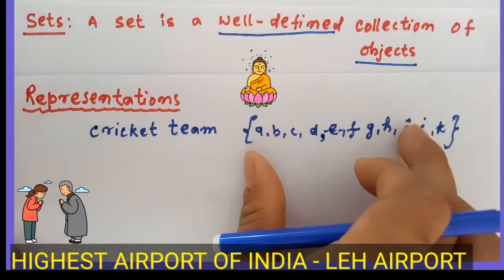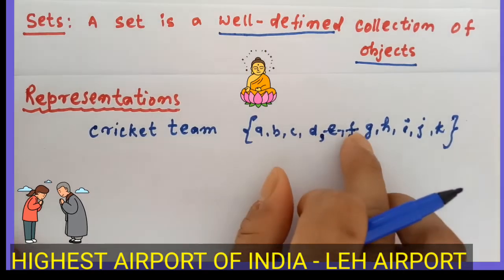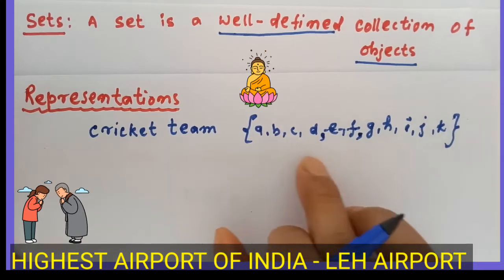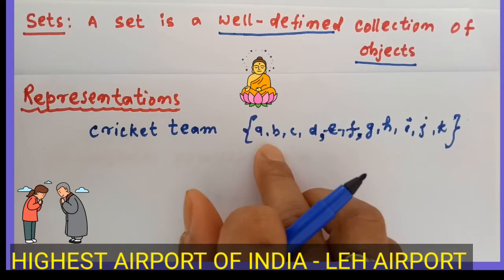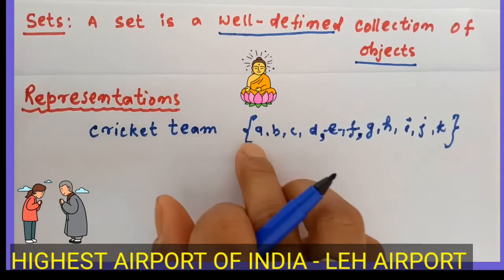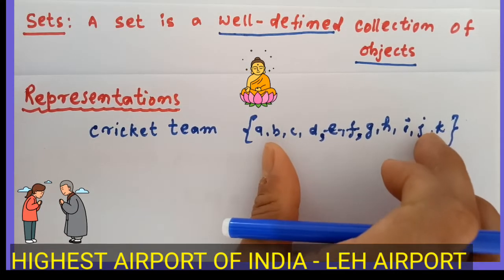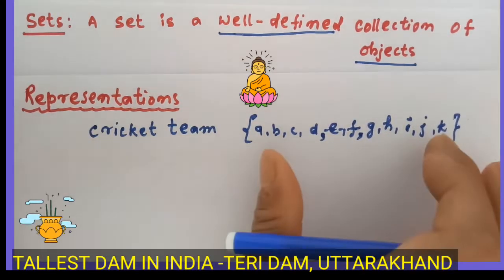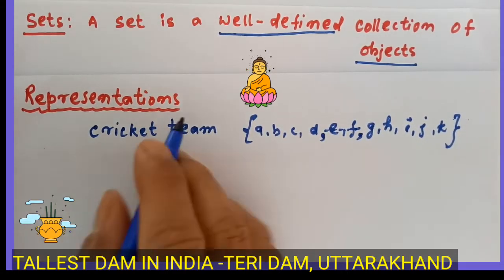And every element of a set is separated with a comma. The elements of this group of the cricket team are always written in small letters of the English alphabet, and the whole set is represented with an upper case letter.